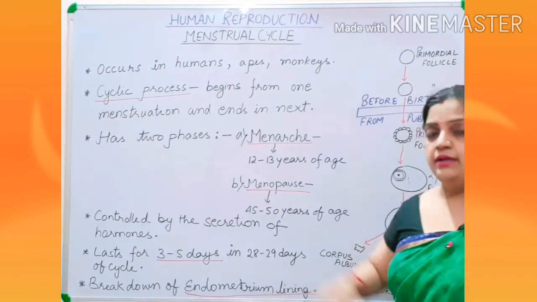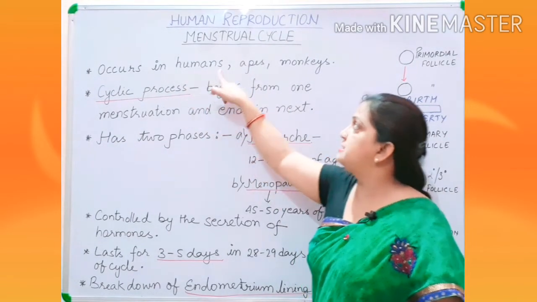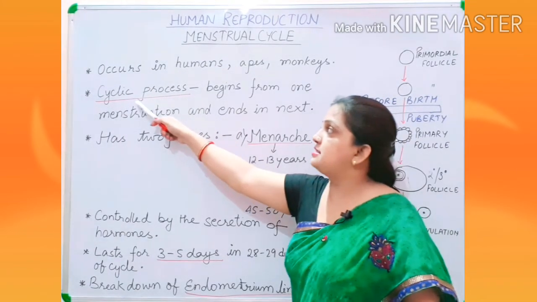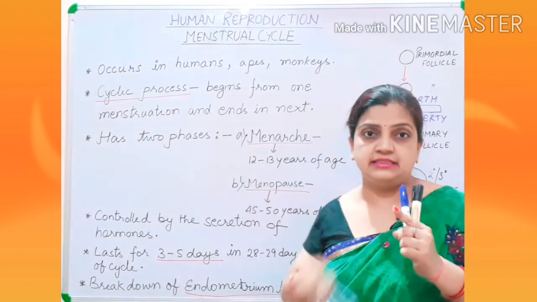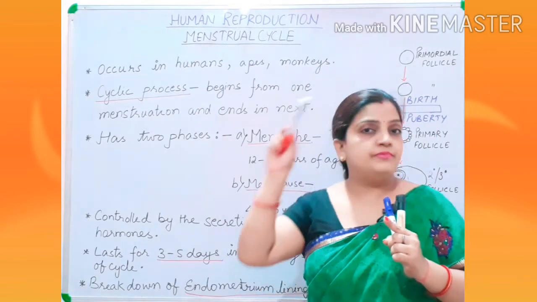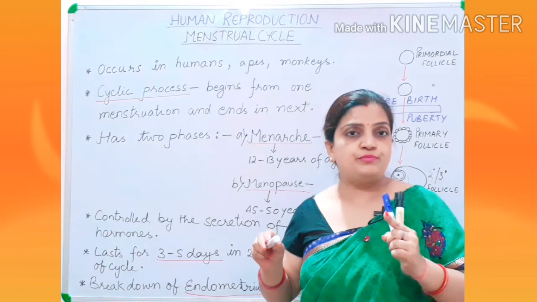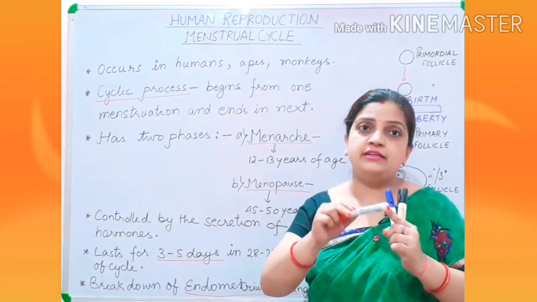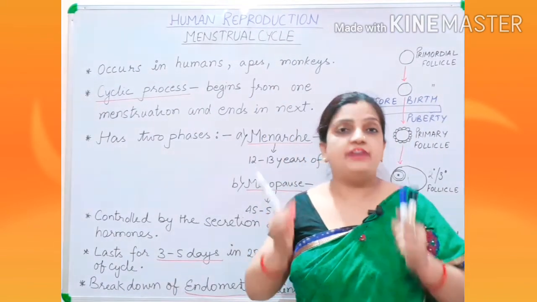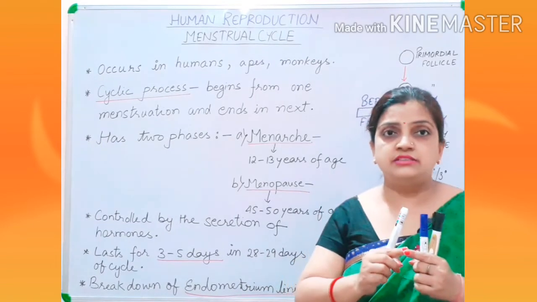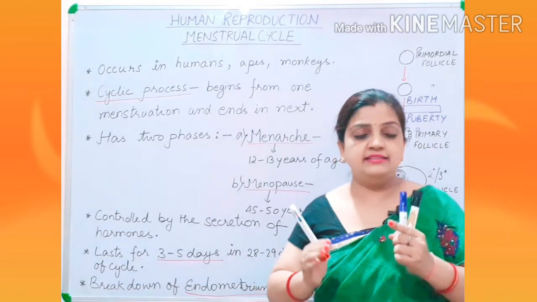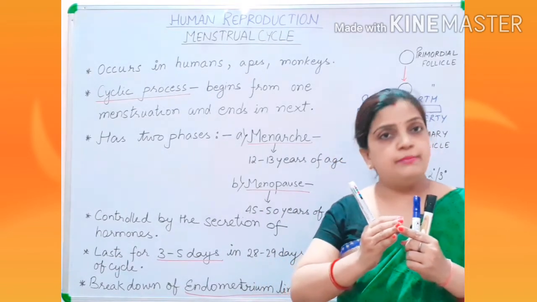Now children, you know that this menstrual cycle occurs in humans, apes and in monkeys. Now this process is a cyclic process. It is a cycle, which starts from an event and goes ahead with similar types of processes and again finishes on the same event. So here your menstrual cycle is an event where the cycle starts with the event called menstruation, then it moves through different stages and again it ends at the same event, menstruation.